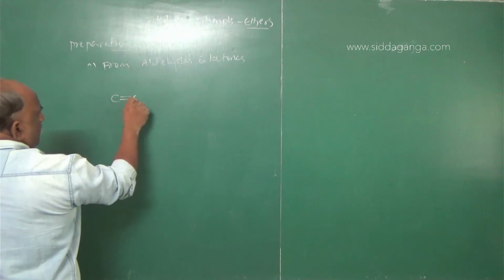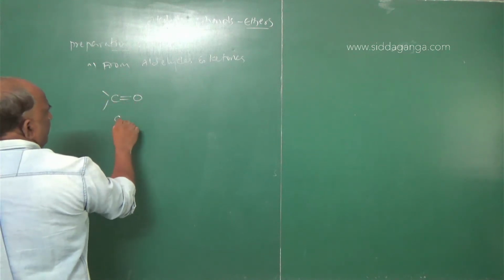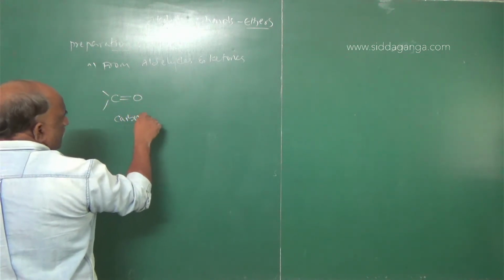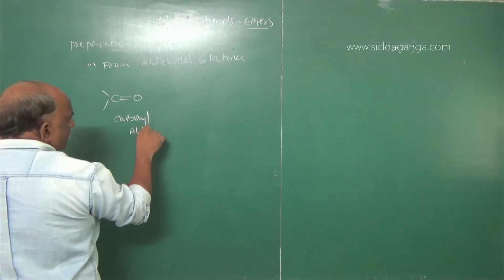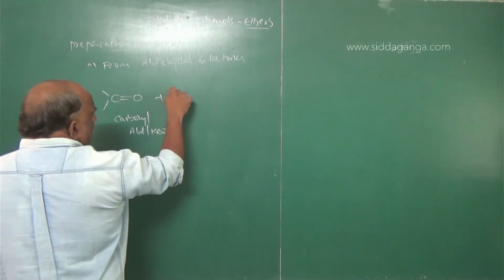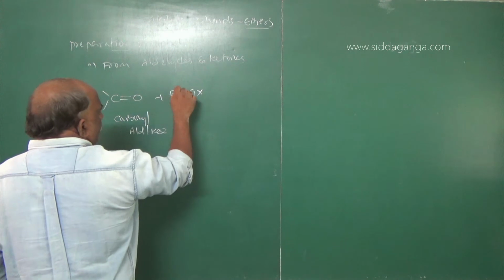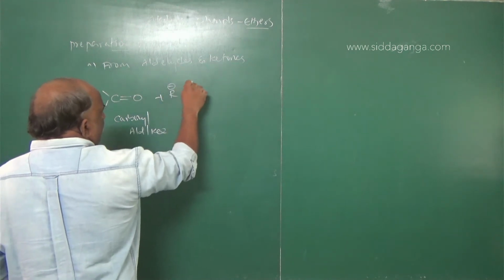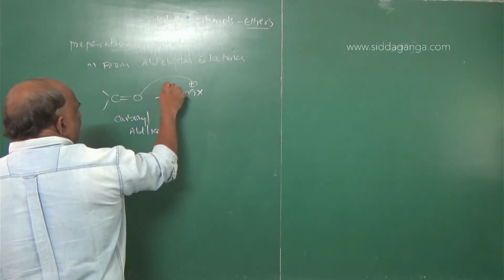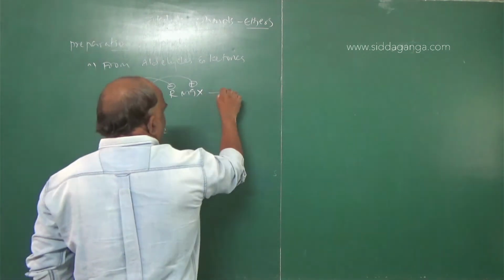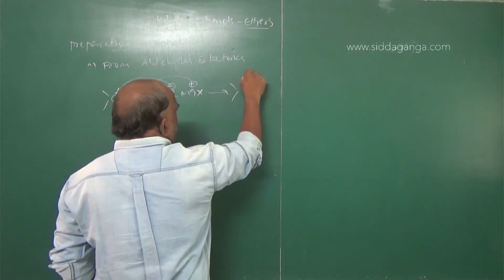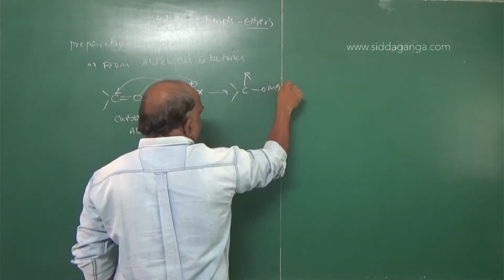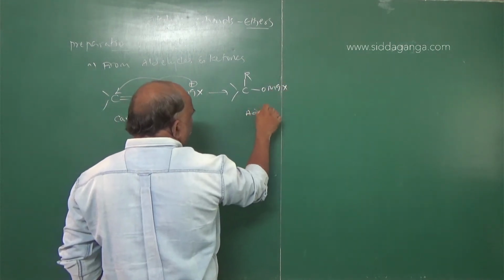From aldehydes and ketones, I will give one simple reaction for all. C double bond O, this is carbonyl. Carbonyl, aldehyde or ketone, plus RMgX. R minus, MgX plus. MgX attaches here, R attaches here, giving ROMgX. This is the addition product.